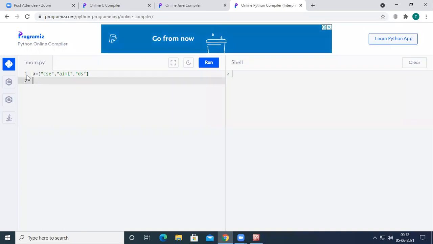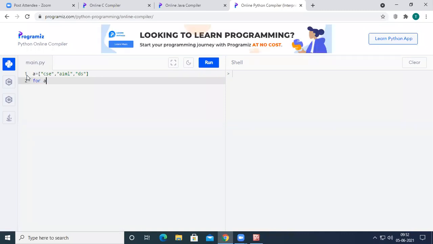Now, in order to declare a for loop, we have to use the for keyword: for i in a. So we are going to take the variable i in the list a. Now, if I print i,